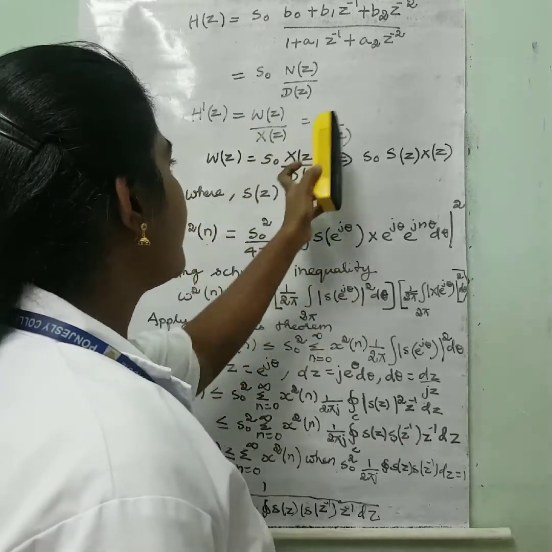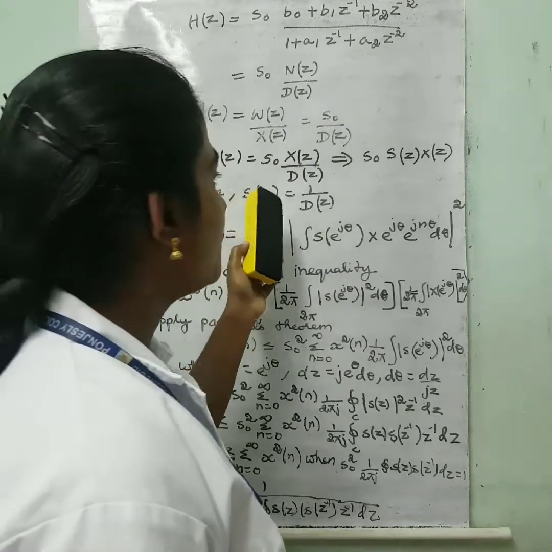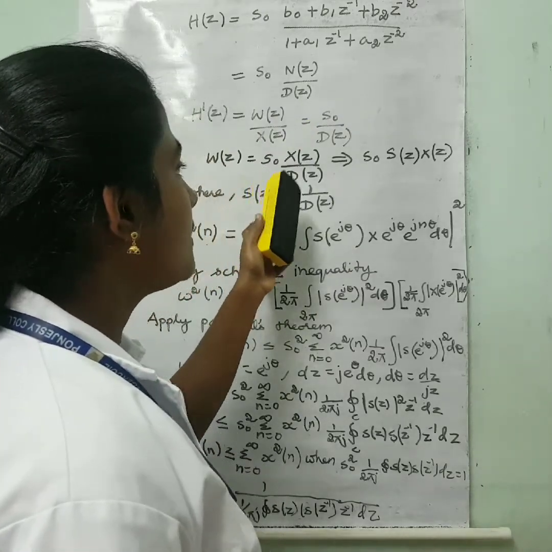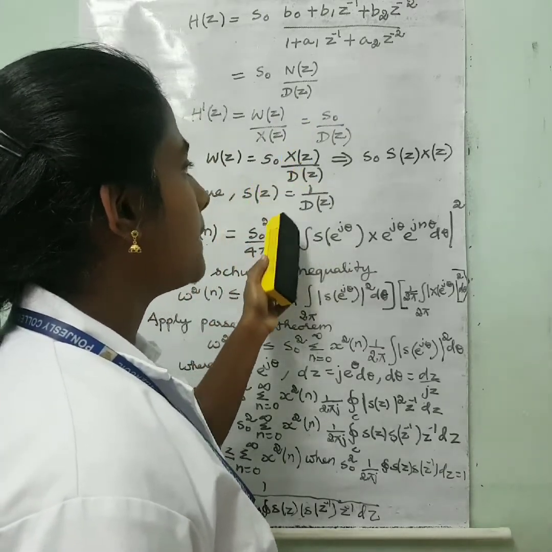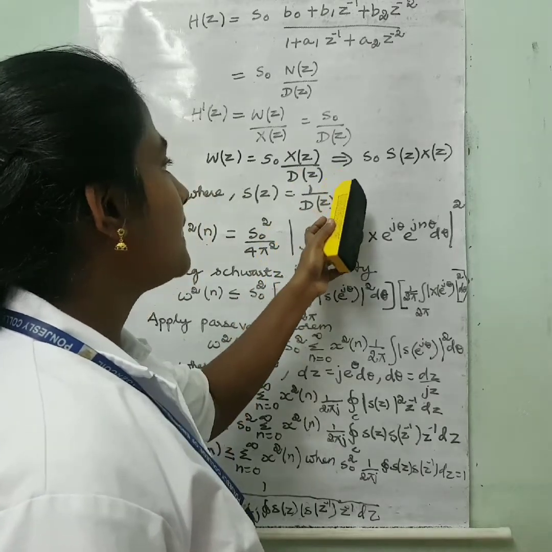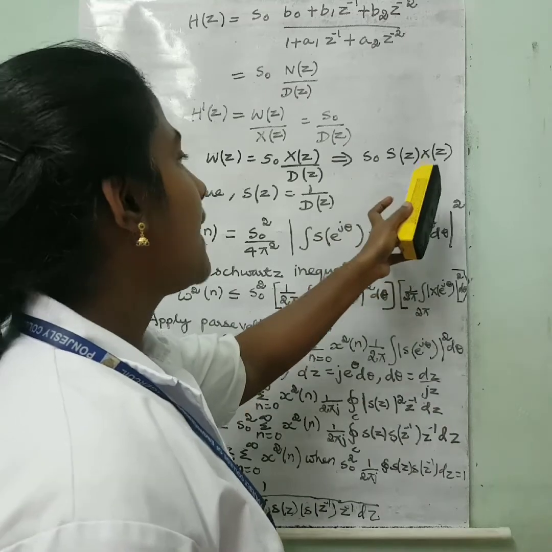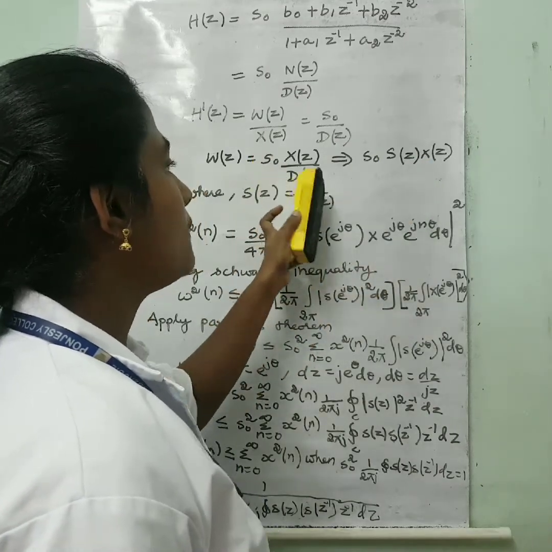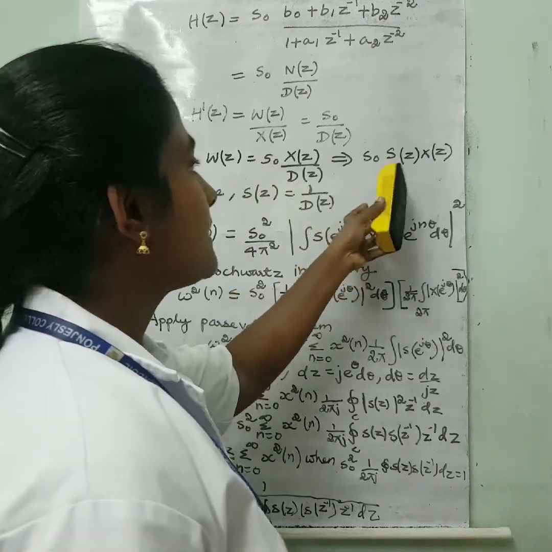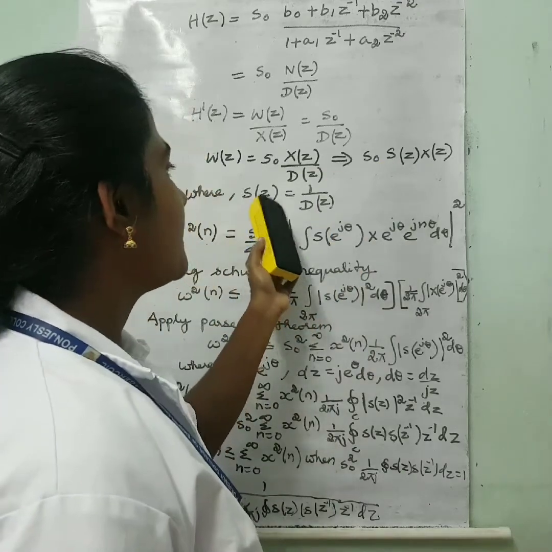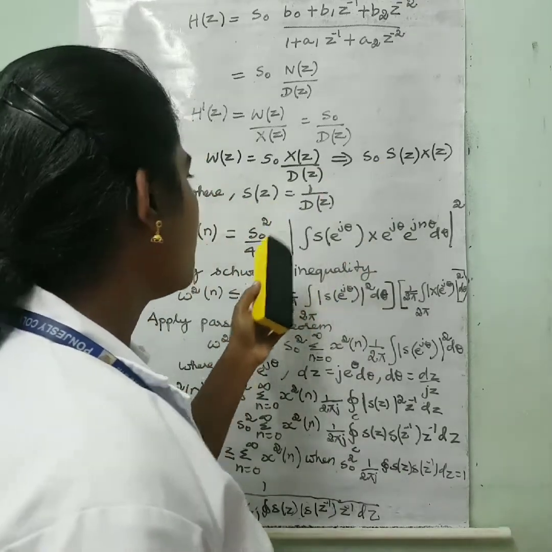From this equation we can write w of z equal to s naught into x of z divided by d of z, that can be written as s naught into s of z into x of z, that is 1 by d of z can be written as s of z. Okay, 1 by d of z is equal to s of z.